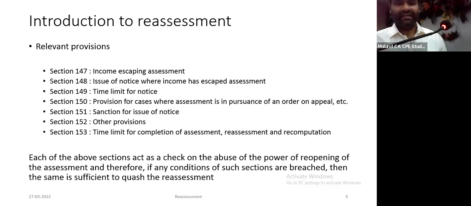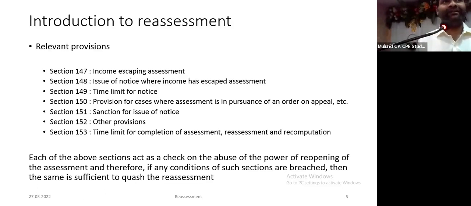First, we'll start with the old provisions. We'll very quickly revise the old provisions. Section 147 is the main section, income escaping assessment. 148, the issue of notice requiring the assessee to file return of income. 149 deals with time limit for issue of notice. 150 deals with a case where an assessment is getting reopened in consequence to an order of the tribunal or a commissioner appeals or in any other case. 151 deals with sanction and 153 deals with time limit for completion of assessment.